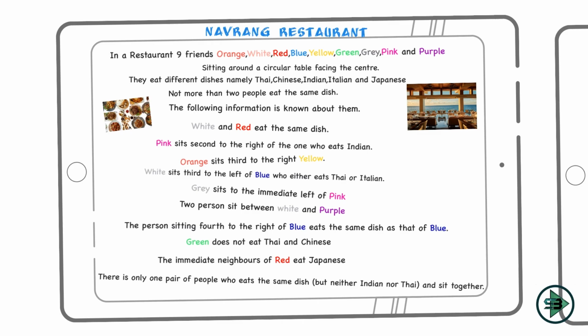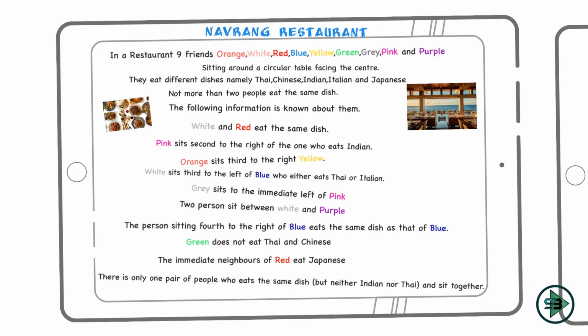So I'll give you a trick right now on how you can identify the first, second and third link for this kind of problem. So be with me on this. First I'll read this: white and red eat the same dish. Obviously I cannot start with this because I need to start with the arrangement, who is sitting where, and this is not giving me any idea of who is sitting where. So this will not be my first link. Pink sits second to the right of the one who eats Indian. Now I can start with this.